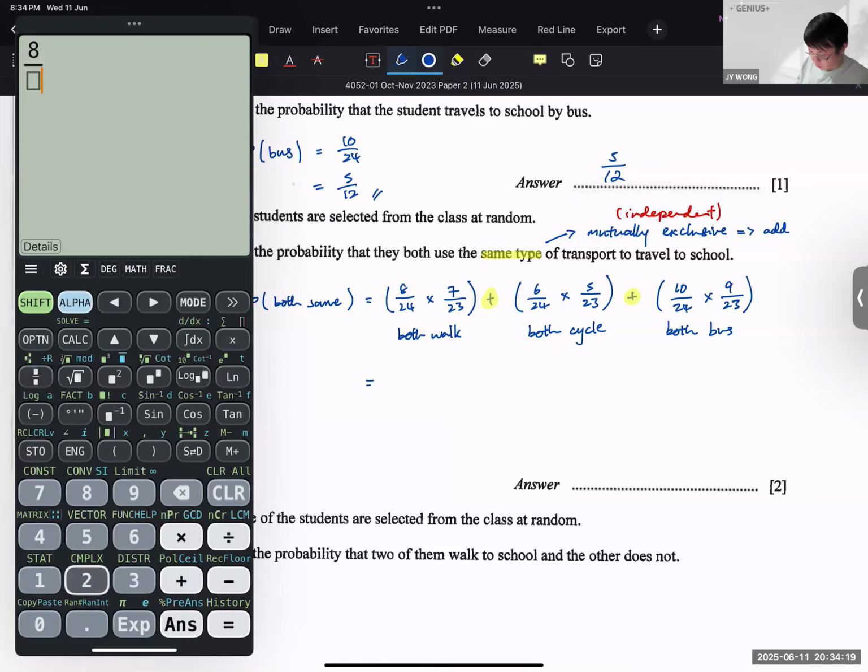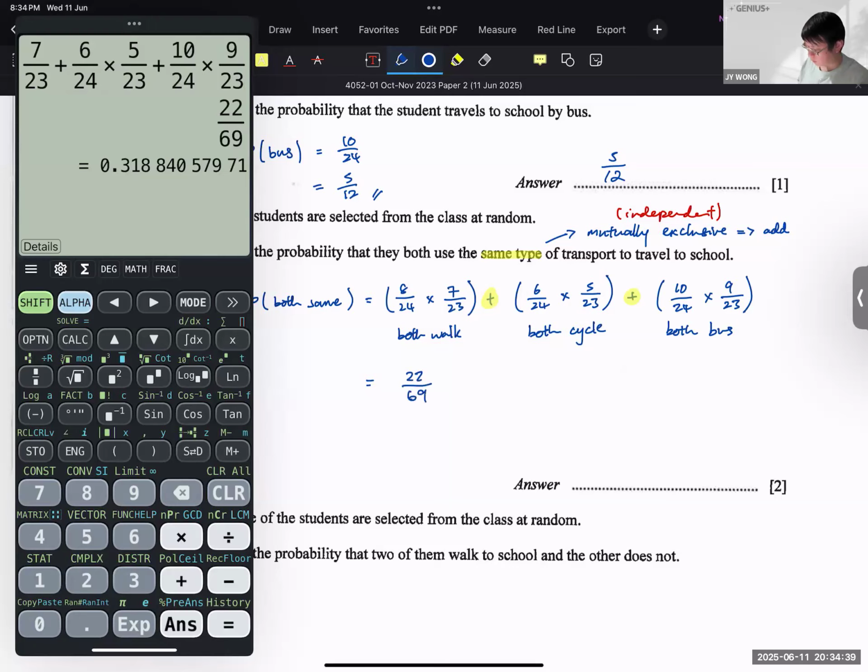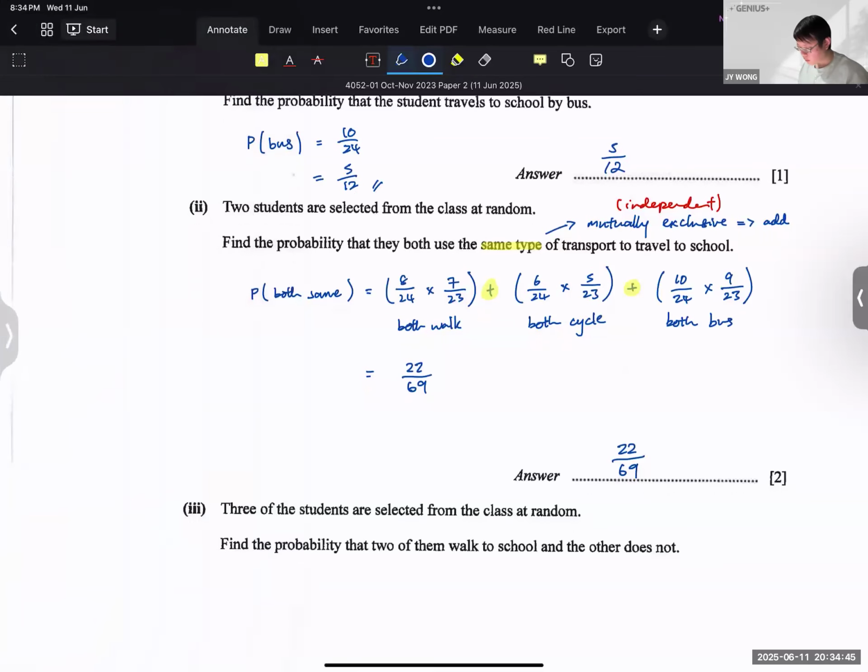So 8 out of 24. When you press calculator, please remember to press the arrow before you press the next part. That's a very common mistake that students make. So you will end up at 22 out of 69. Okay.